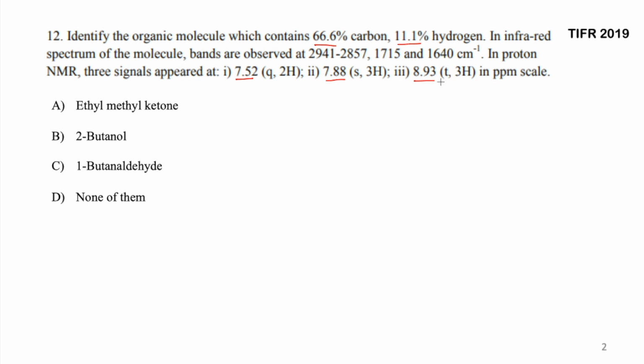That means overall you have 2 plus 3 plus 3, so that makes overall 8 hydrogens in the molecule. The carbon is 66.6%, hydrogen over here is 11.1%. Now don't get confused, these percentages are percentage mass. So don't think that the carbons are 6 times more than the hydrogens. No, it's not like that. The mass of the total carbon which you have is 6 times the mass of the total hydrogen which you have. That's what it means. Now if you add them up, you are not going to get a total of 100%. It will be roughly around 77.7%.